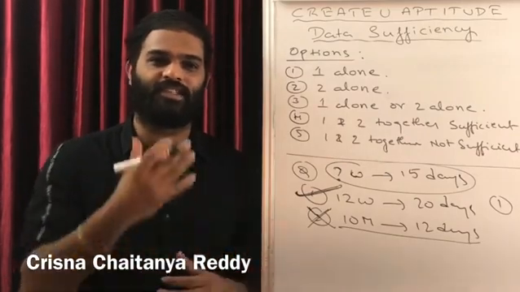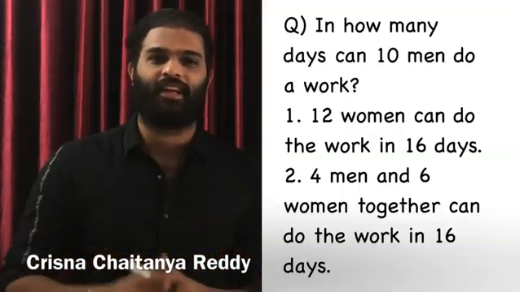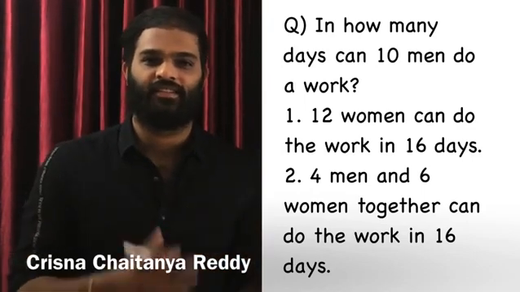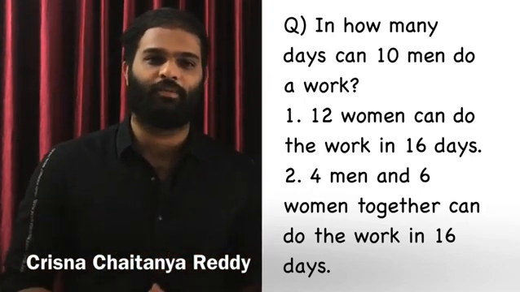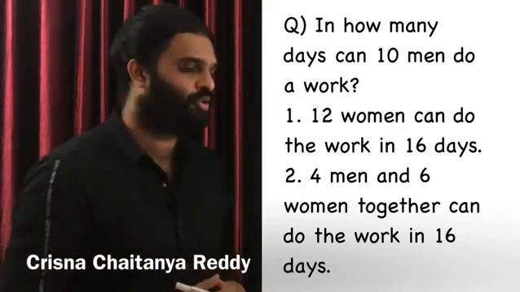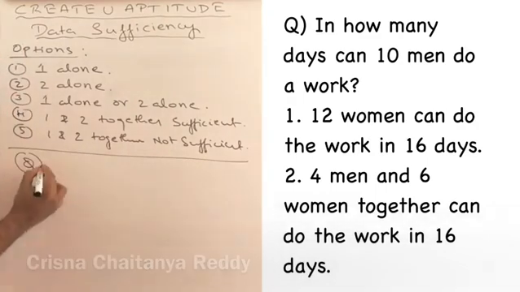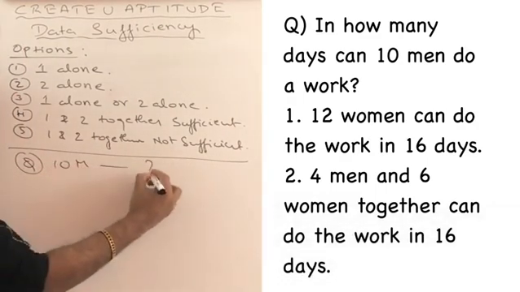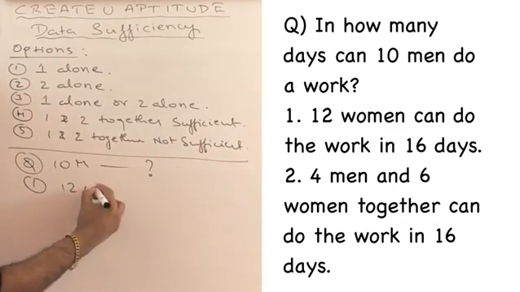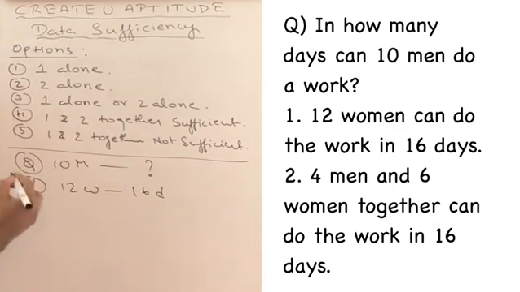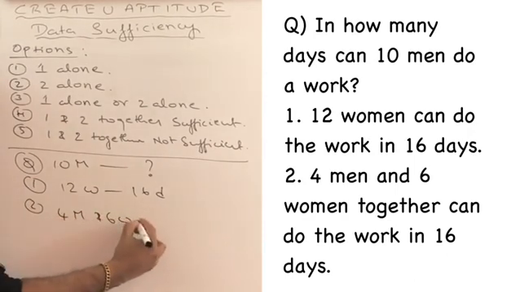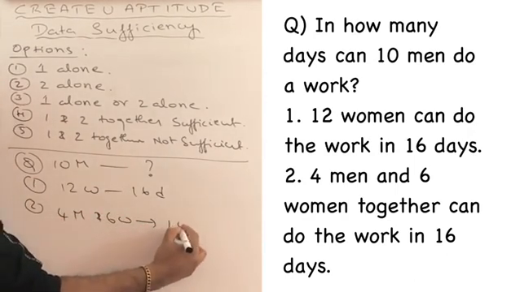Let us answer another one. Suppose the question is, in how many days 10 men can do the work? Statement 1 is 12 women can do the work in 16 days. Statement 2 is 4 men and 6 women together can do the work in 16 days. Again a very much similar question. Let us try to do that. What is the question asked? He asked us 10 men can do the work in how many days? And the statement 1 said 12 women can do the work in 16 days. And the statement 2 is 4 men and 6 women can do the work in 16 days.